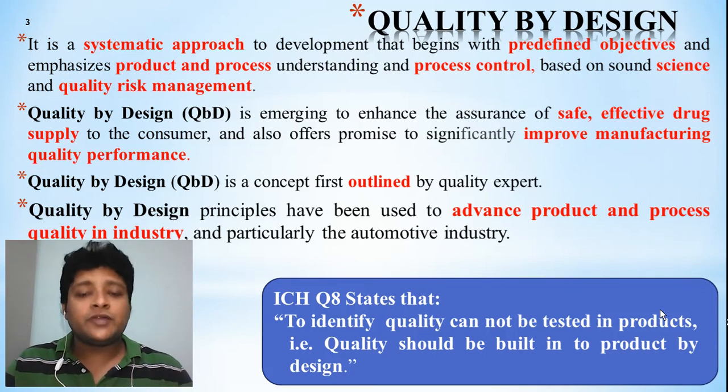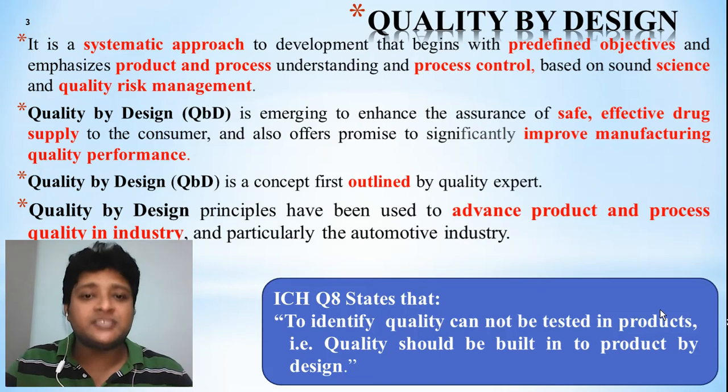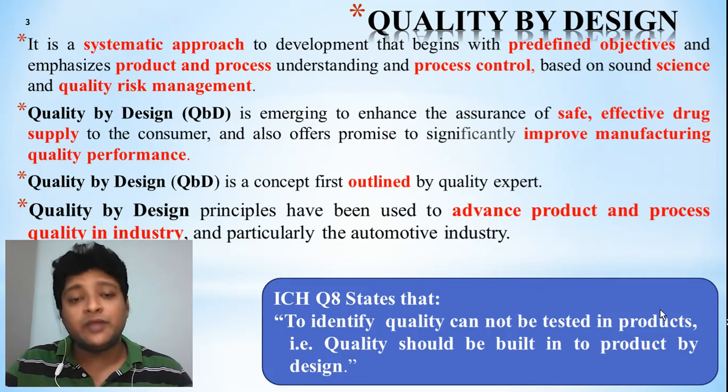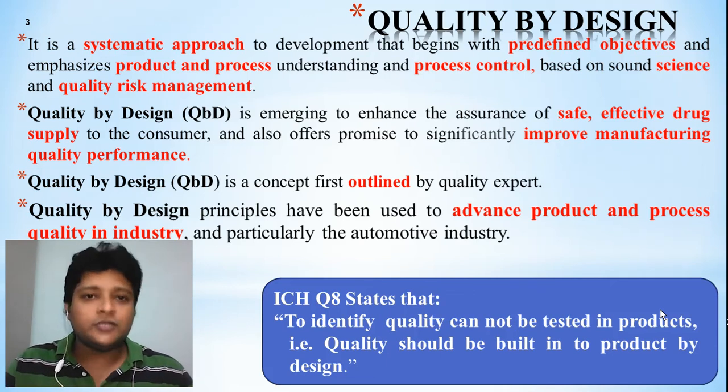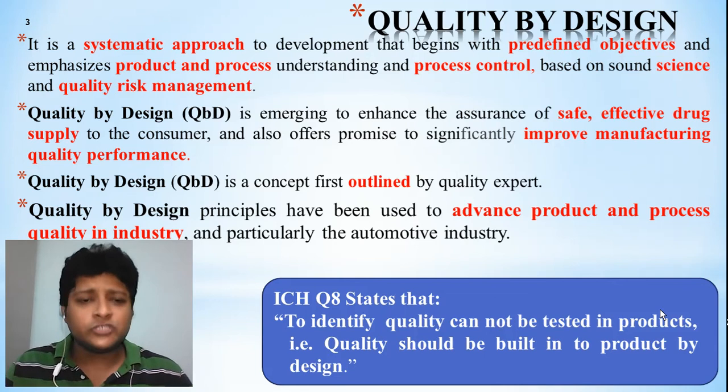If we can properly design the objective, product, process control and quality risk management, then only can we build the quality into the product. So that is more important.